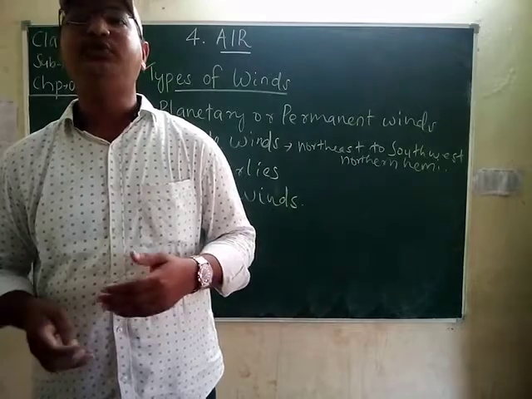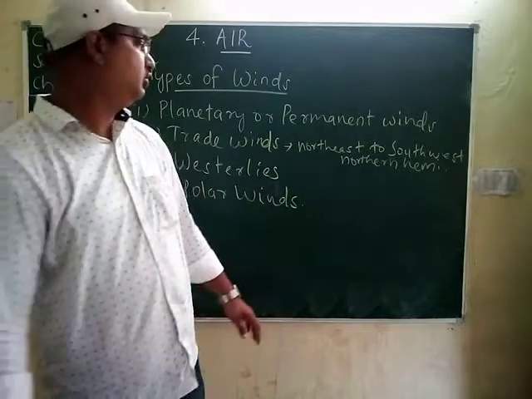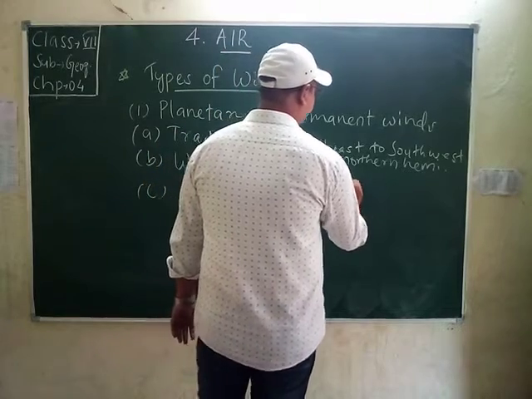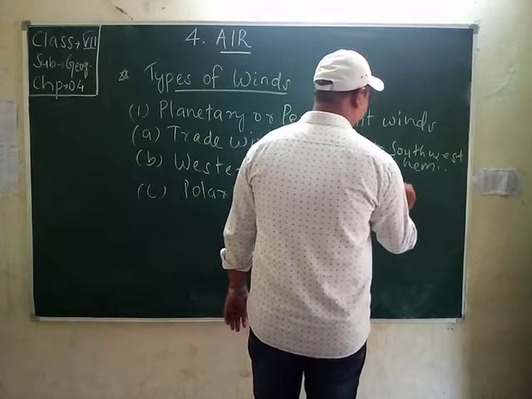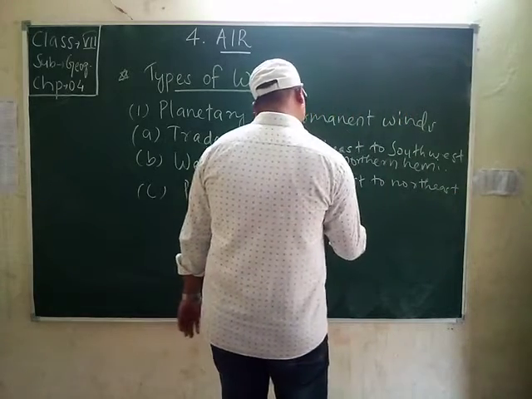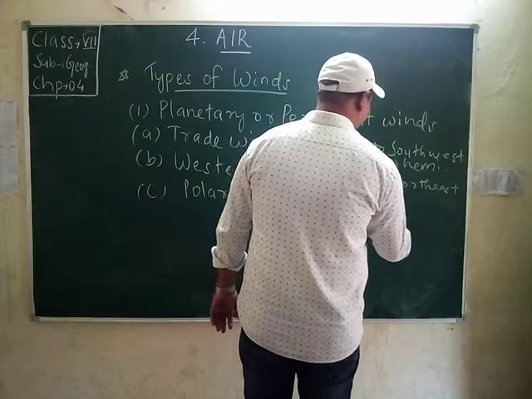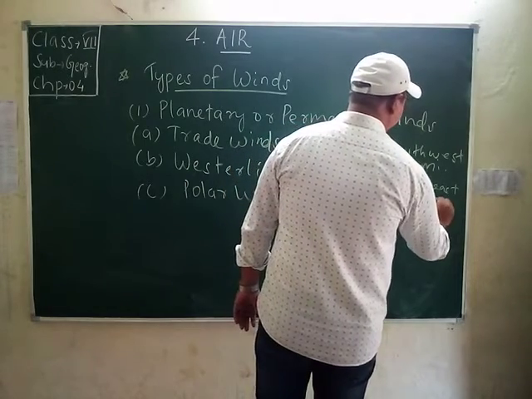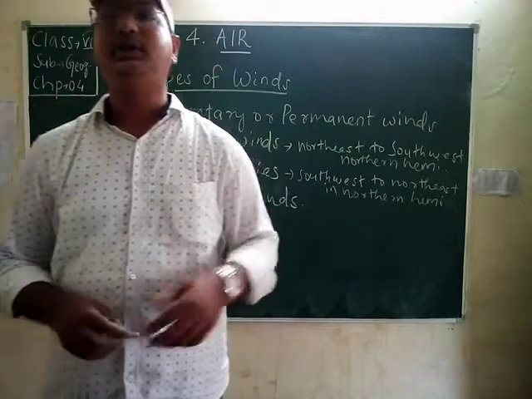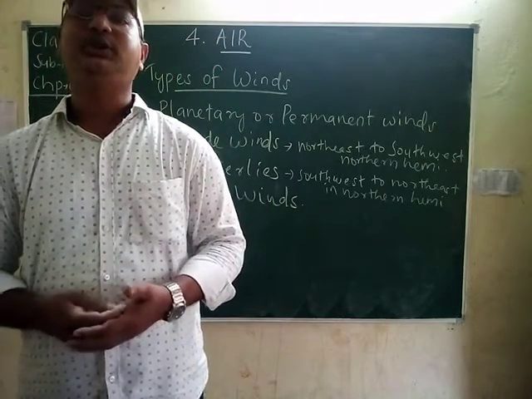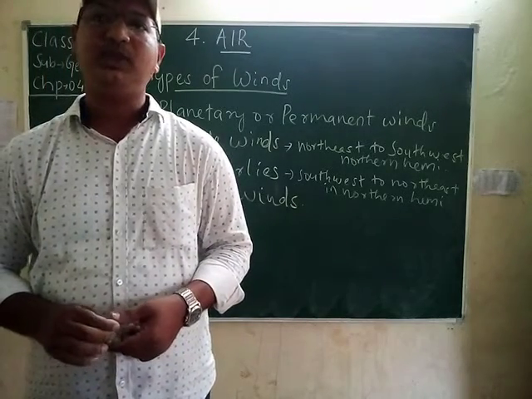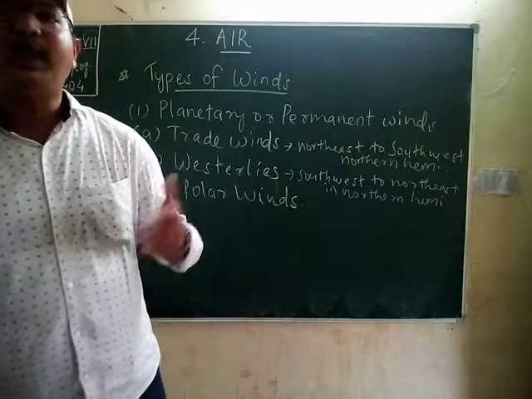They blow from southwest to northeast in the northern hemisphere, and from the northwest in the southern hemisphere. As they blow opposite to the direction of the trade winds, they are also called the anti-trade winds.